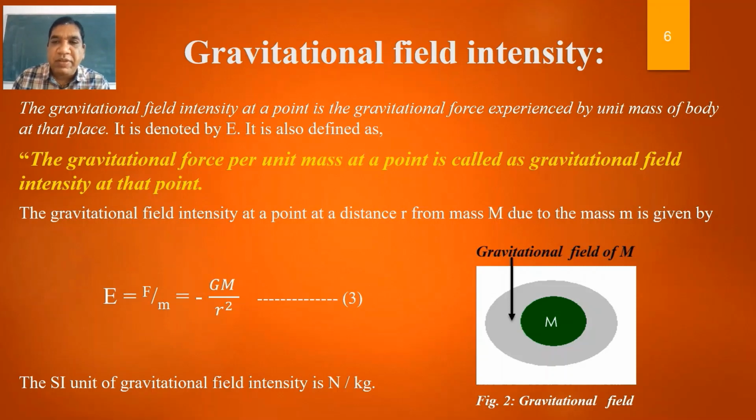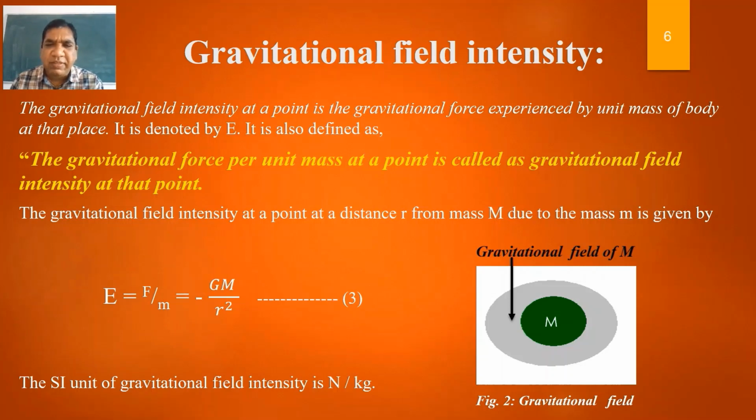Next is gravitational field intensity. Gravitational field intensity at a point is the gravitational force experienced by a unit mass of body at that place, and it is denoted by E. It is also defined as gravitational force per unit mass. Gravitational force per unit mass at a point is called the gravitational field intensity at that point.